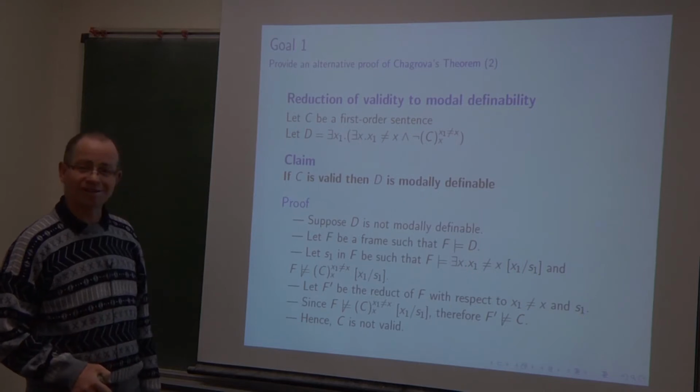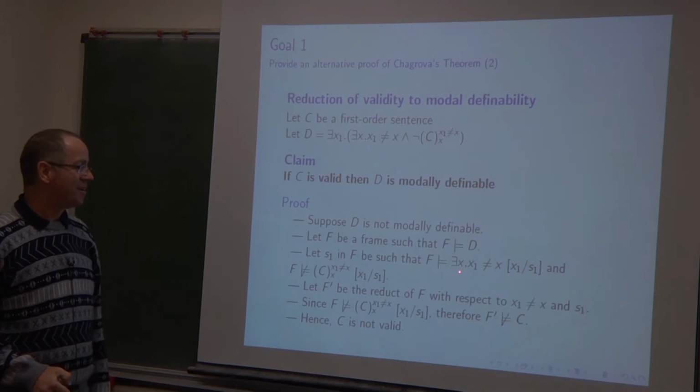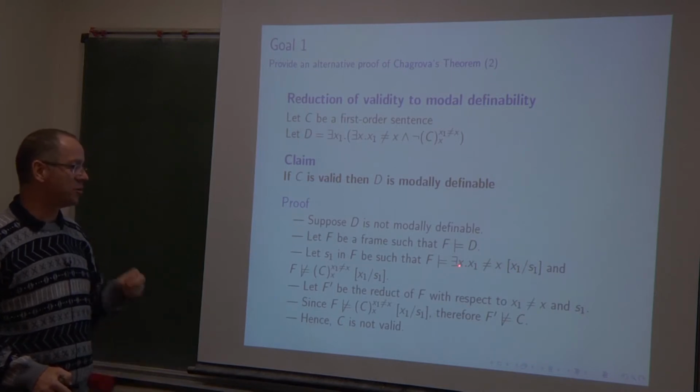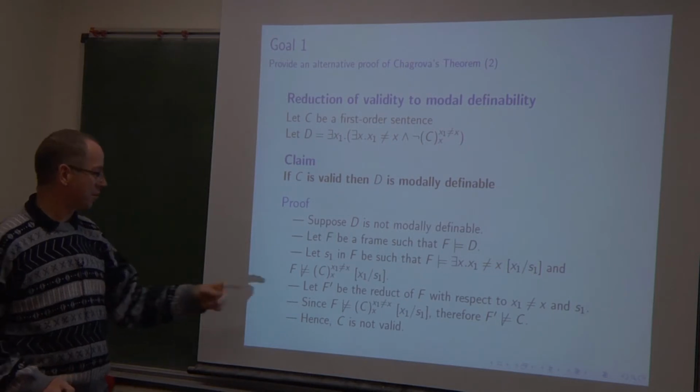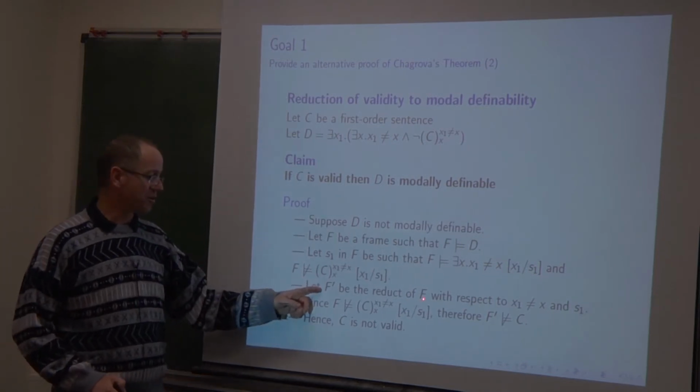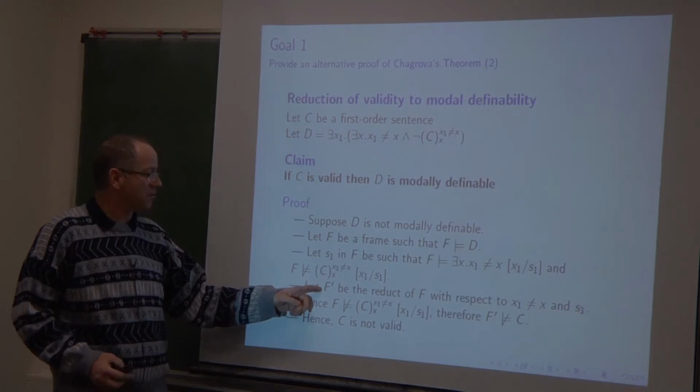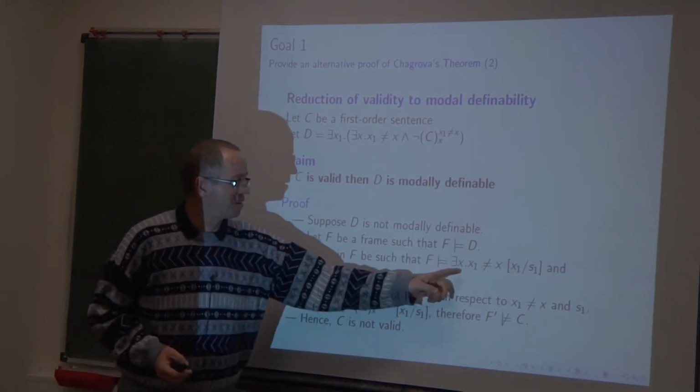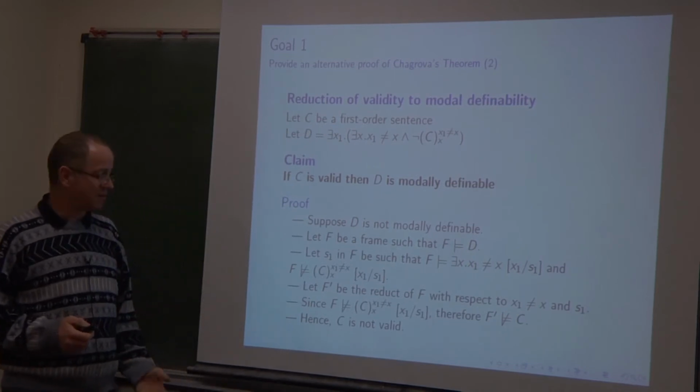So it is possible to obtain the reduct of F with respect to the formula X1 different from X and with respect to S1. So let F prime be the reduct of F with respect to this formula and with respect to S1. And it exists because F satisfies this existential formula. It is non-empty.